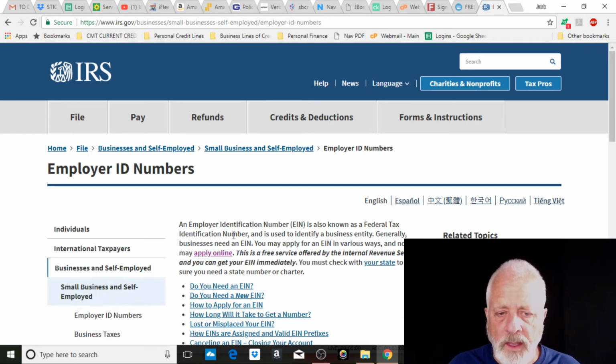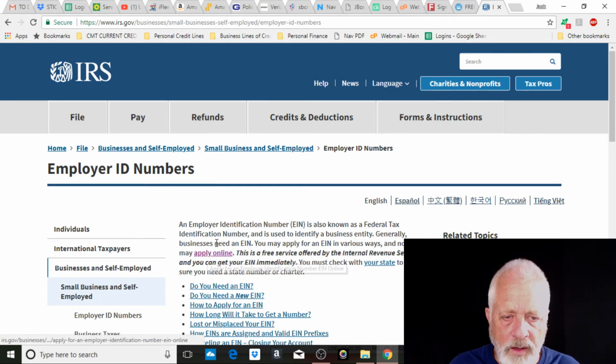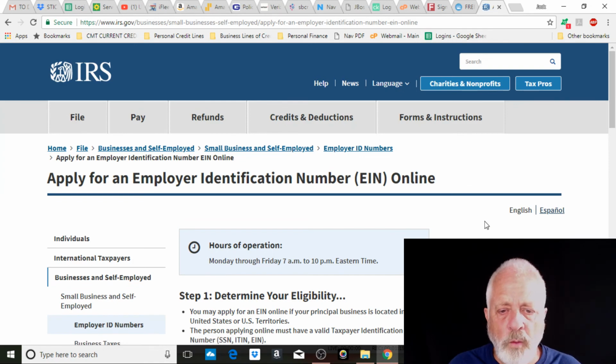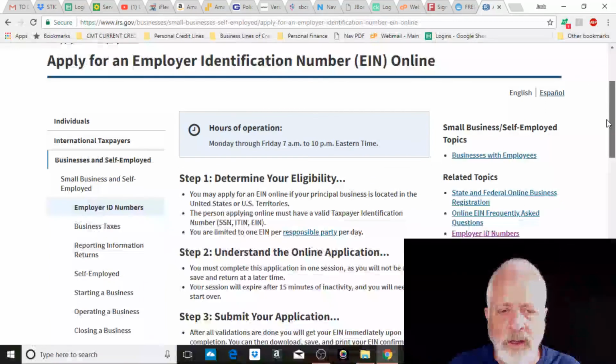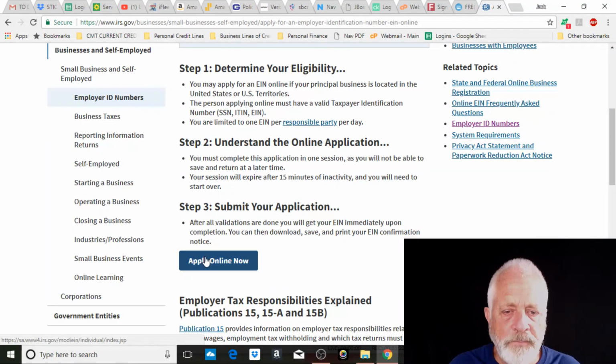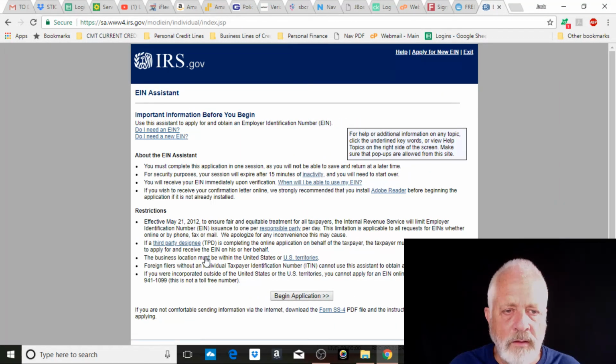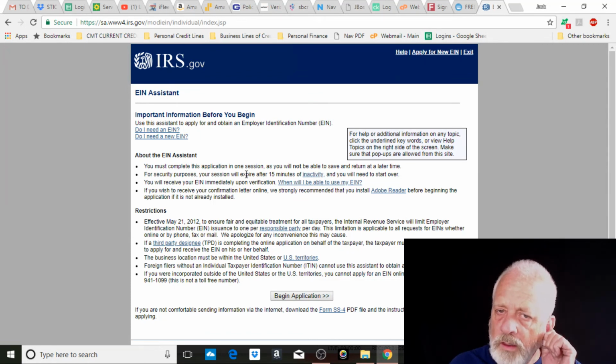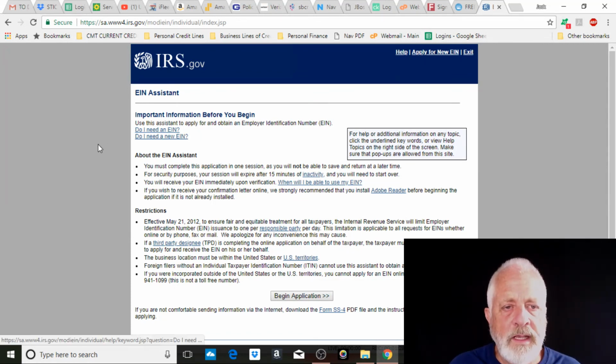Okay. And what do we want to do? We want to apply online. See? It's a free service offered by the Internal Revenue Service, and you can get your EIN immediately. I hit that apply online, and then we get all this stuff, right? There's a blue button. Apply online. Okay. Then we get this page that calls it the EIN Assistant.